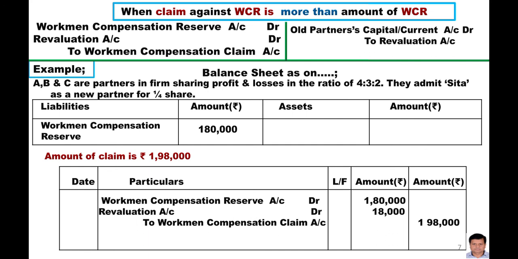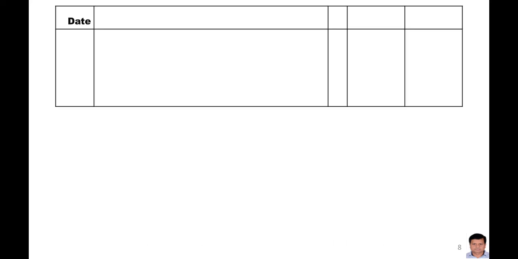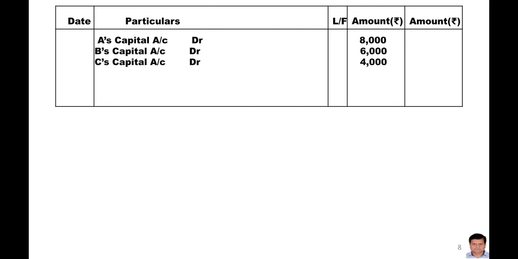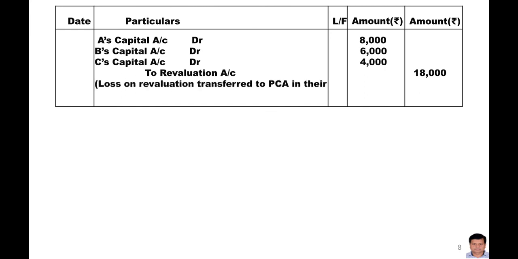Again in this case nothing has been shared by the old partners. Why? Because no amount of the workman compensation reserve is available for the old partners, and also here is the loss of 18,000 that will be shared by the old partners in their old profit sharing ratio. So in this case one entry will be extra, and the entry will be: A's capital account DR, B's capital account DR, C's capital account DR to revaluation account. This amount of 18,000 has been distributed among the old partners in their old profit sharing ratio.